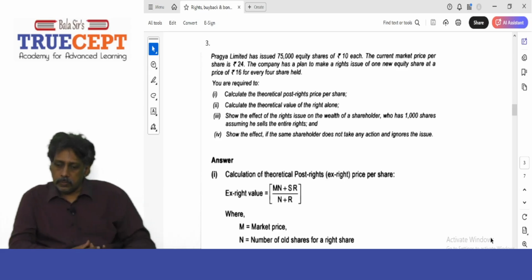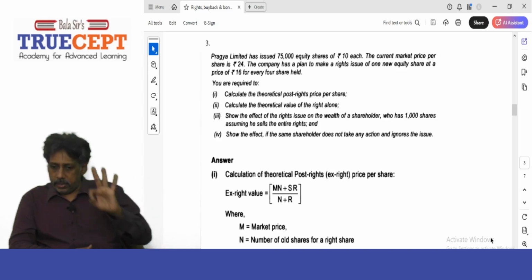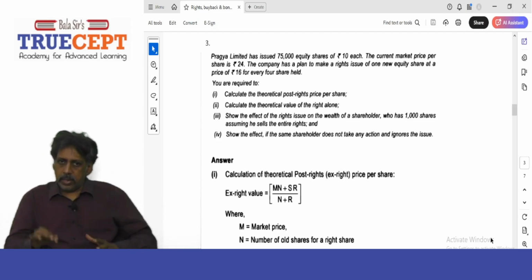Next. Number 3, show the effect of the rights issue on the wealth of the shareholder who has 1,000 shares, assuming he sells the entire rights. And number 2, show the effect if the same shareholder does not take any action and ignores the issue. Okay, there are 2 cases given, but I'll introduce one more case later. Yes, sir. But how to calculate the theoretical ex-rights share price?